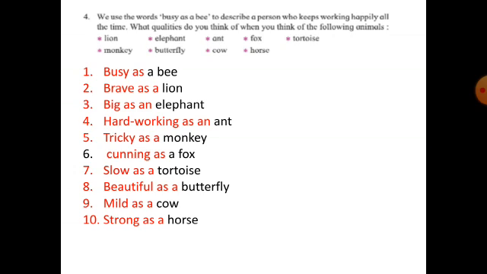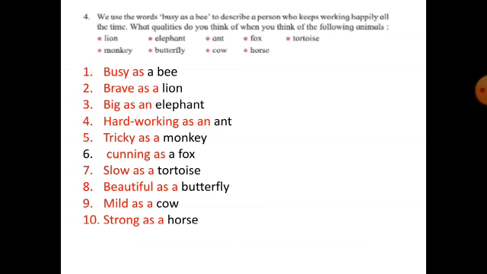Then the next is elephant. So big as an elephant. Elephant is a big animal. Then fourth is ant. Like honeybees, ants are also hardworking. So hardworking as an ant. The next is monkey. So tricky as a monkey. Then the next is fox.